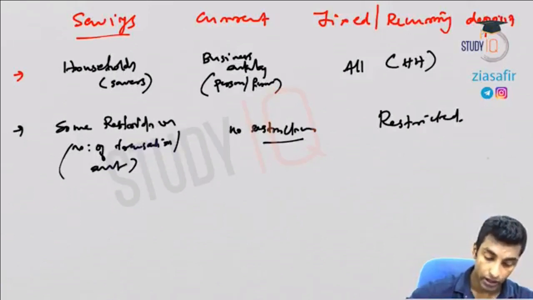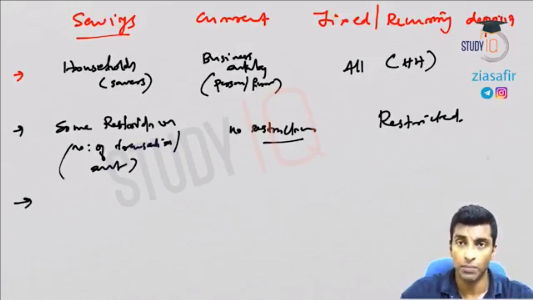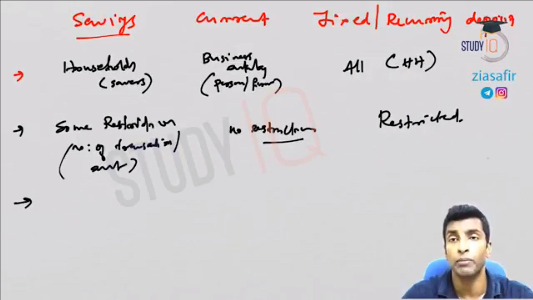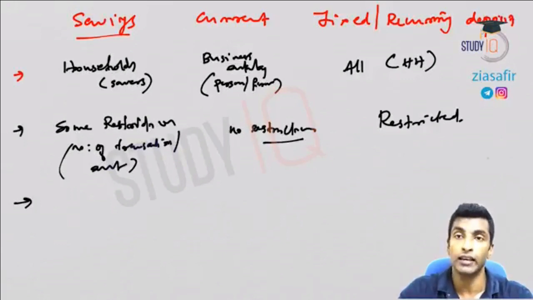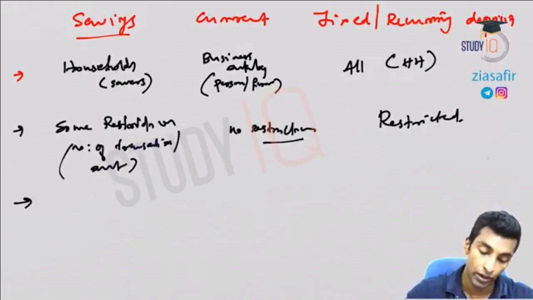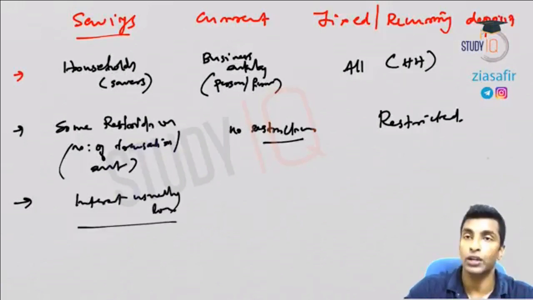Now what about interest? If you see, interest is usually low when it comes to savings account. Some interest is given, like 4%, but different banks give their own option. Different banks can choose what interest they have to give, and RBI will give the basic guideline. So interest is usually low. It is actually fixed by whom?